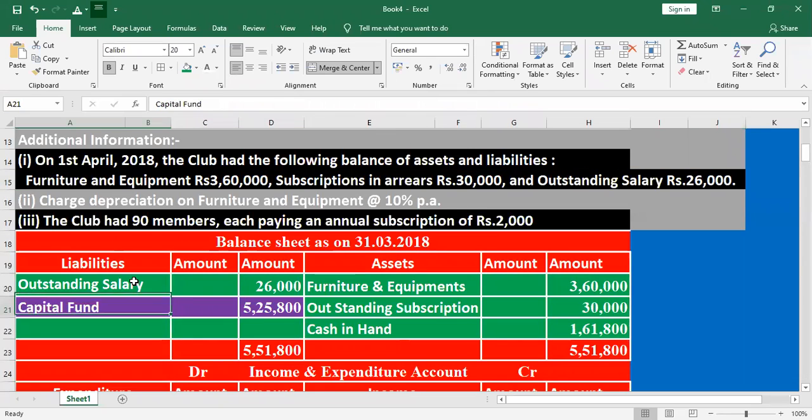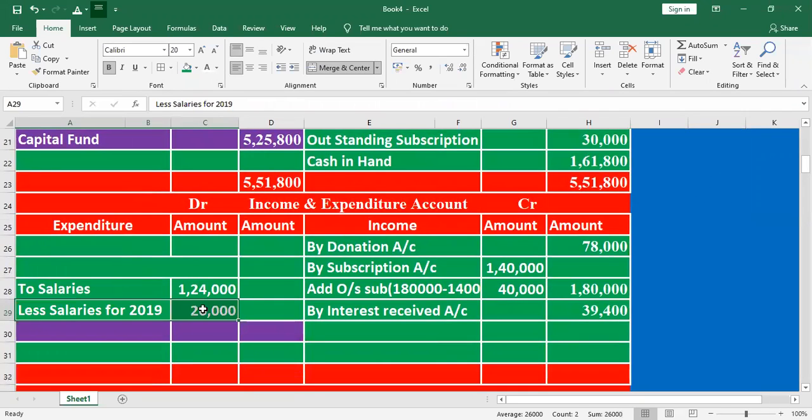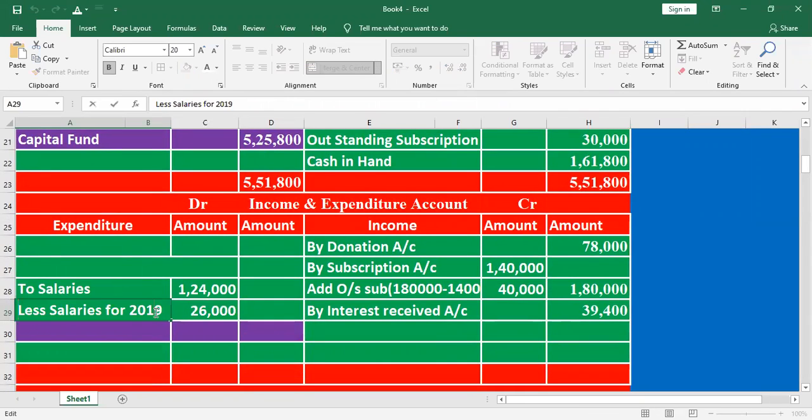In 2019 they paid salary of 1,24,000. Here the salary for 2018 would be deducted. Why would it be deducted?